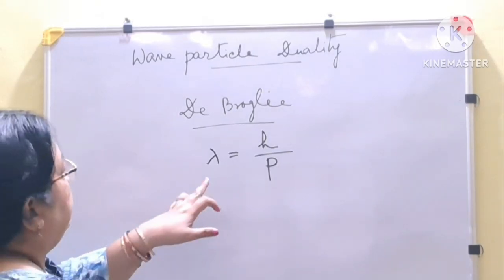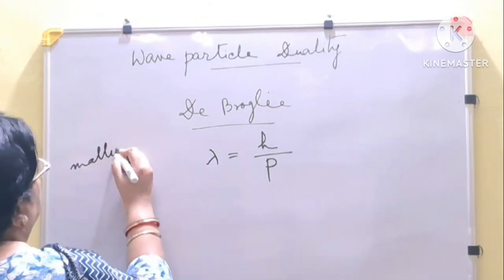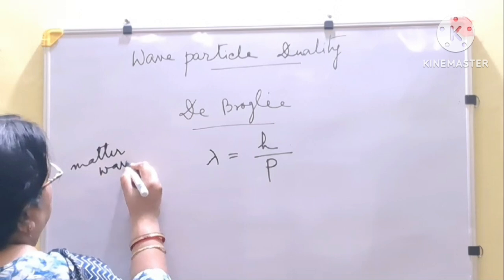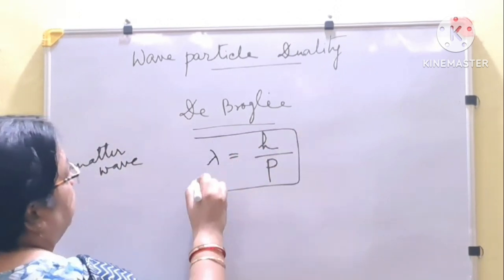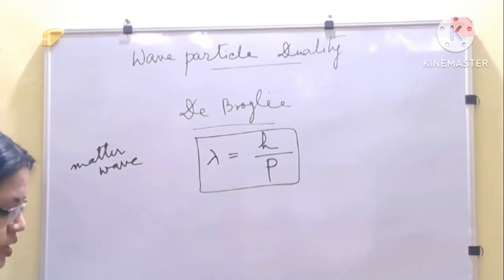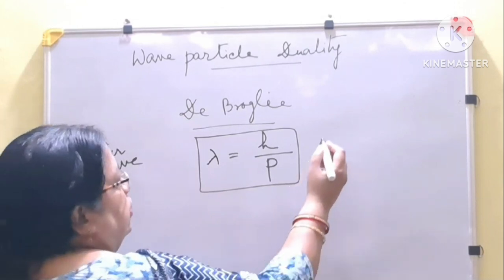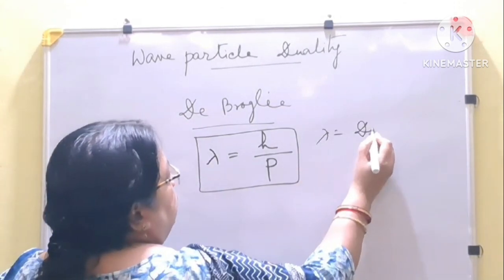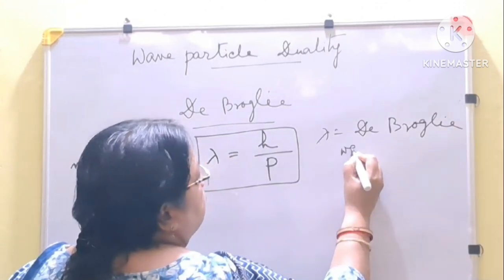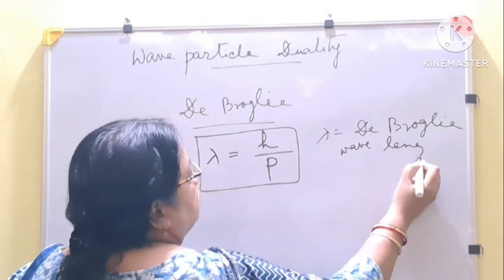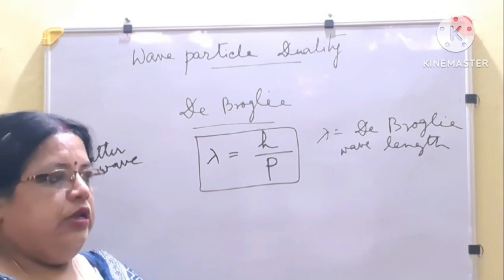So this is the matter wave, whose wavelength is lambda, and the particle nature is that when it is moving, p is the momentum. That is called the de Broglie wavelength. Lambda is the de Broglie wavelength.